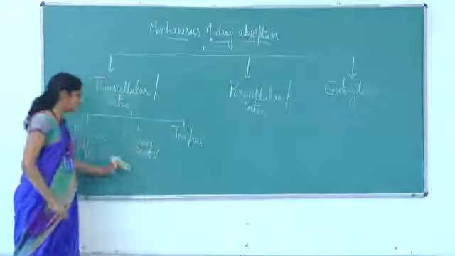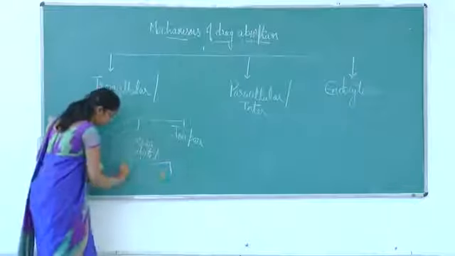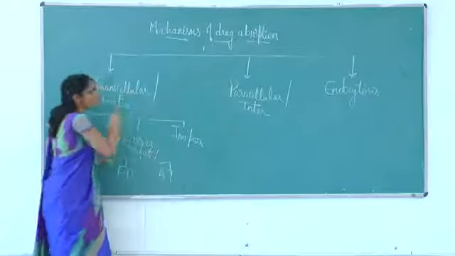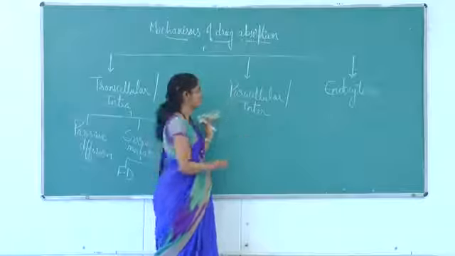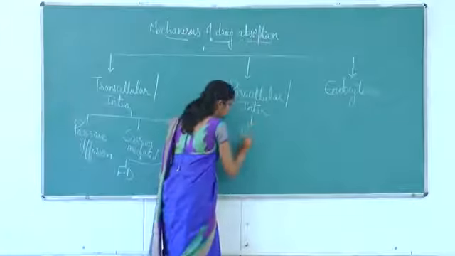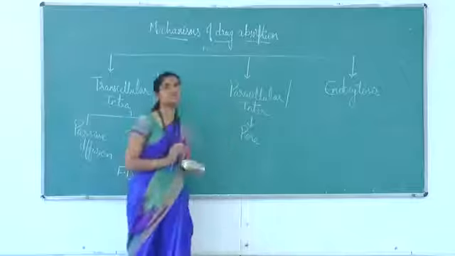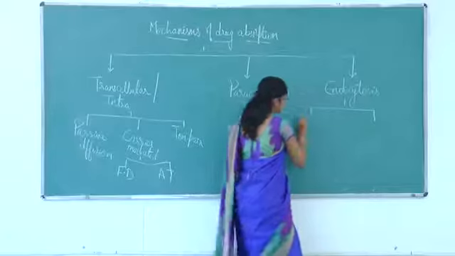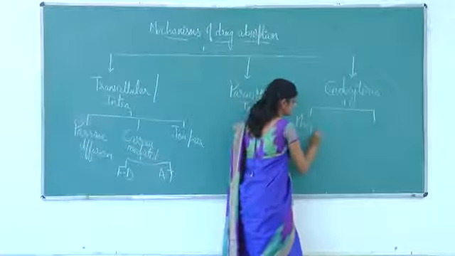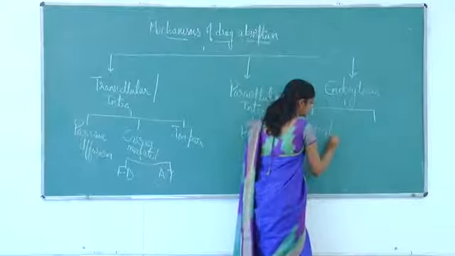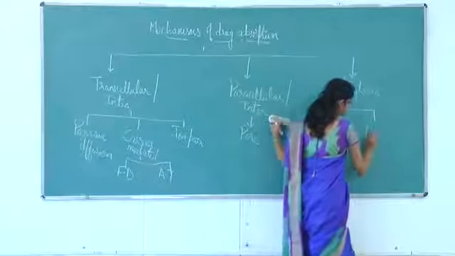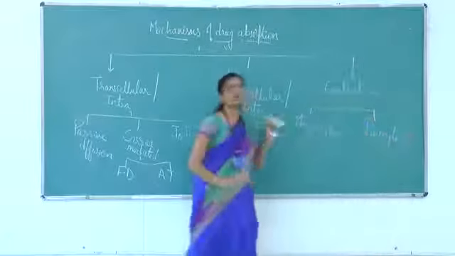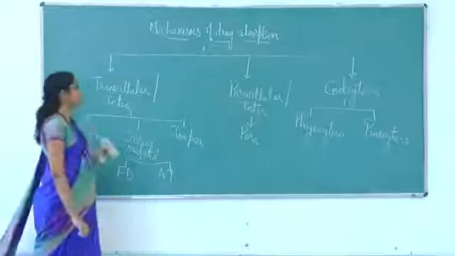And this carrier mediated transport can further be divided into facilitated diffusion and active transport. Coming to paracellular movement of the drugs, here we have 4 transport mechanisms. And under endocytosis, we further have phagocytosis and pinocytosis. So these are the various mechanisms which are available for the movement of drug.